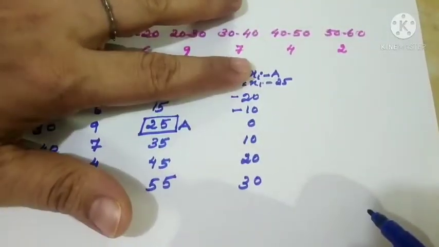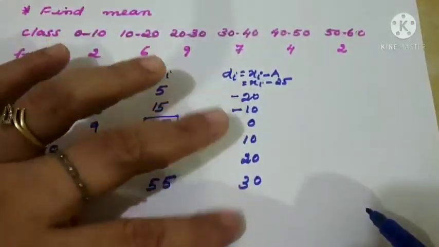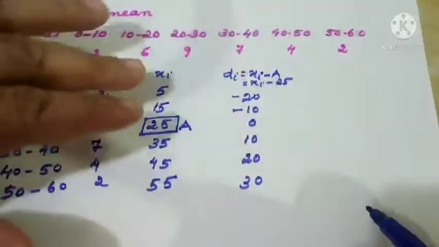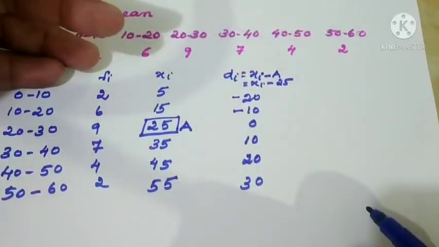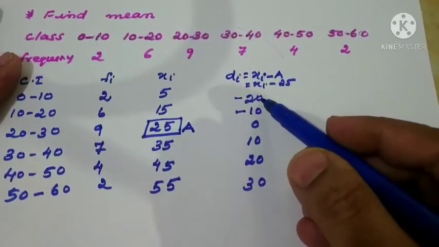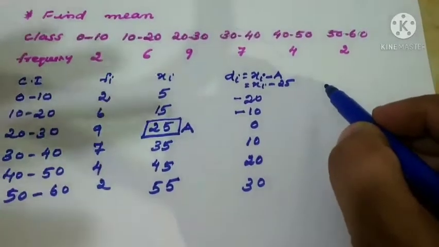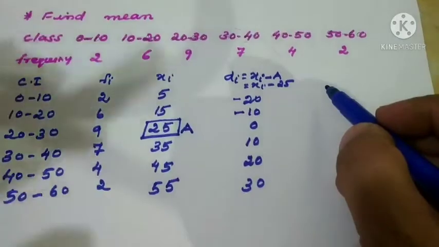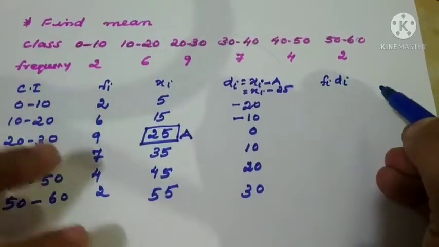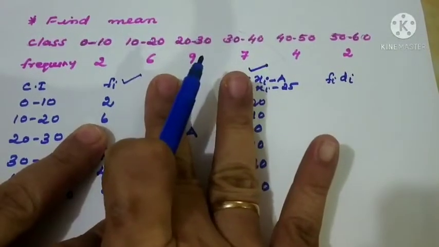So here also you can see that above 0 some di's are negative, and below the 0 they are positive. So according to our assumed mean of 25, the values will change. If you go for 35, above 35 the values are negative, and below 35 the corresponding values will be positive. So what is the next step? fi xi we use in the direct method. Here we should go for fi di. If you are having confusion, please put a tick mark here. Don't consider this xi, right?